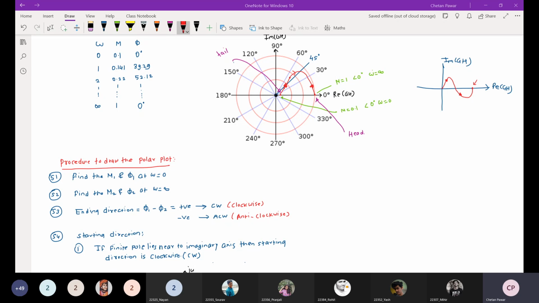But what is the ending direction here? Can anyone tell me what the ending direction is in this polar plot? Clockwise or anti-clockwise? Are you listening? Are you listening to this?